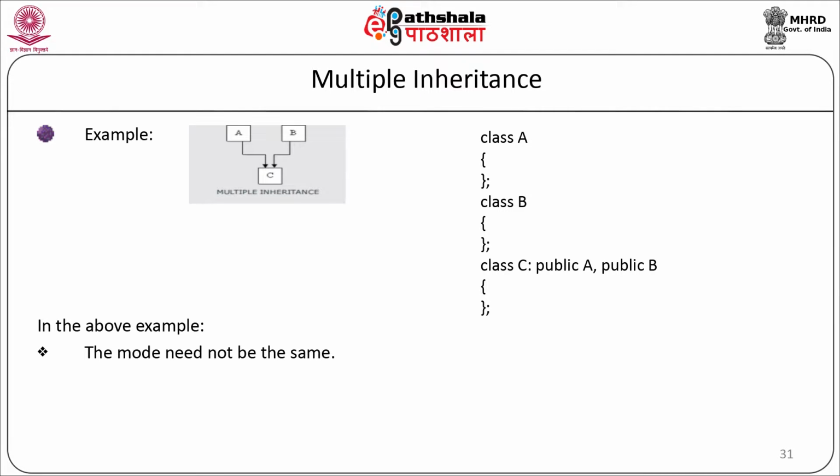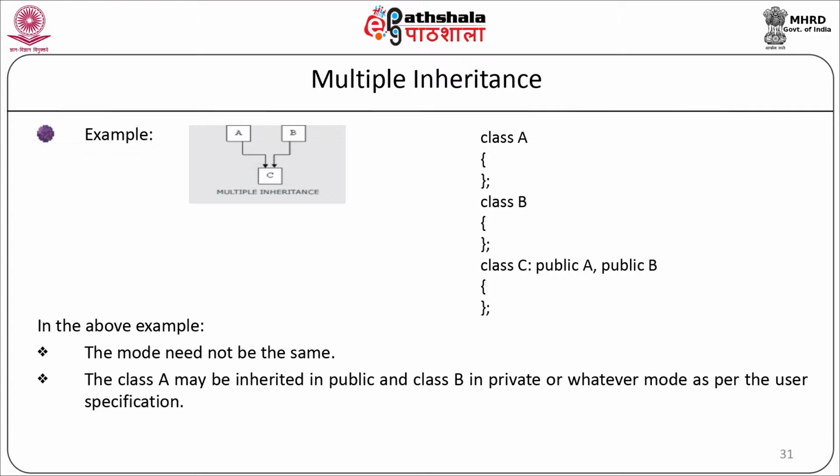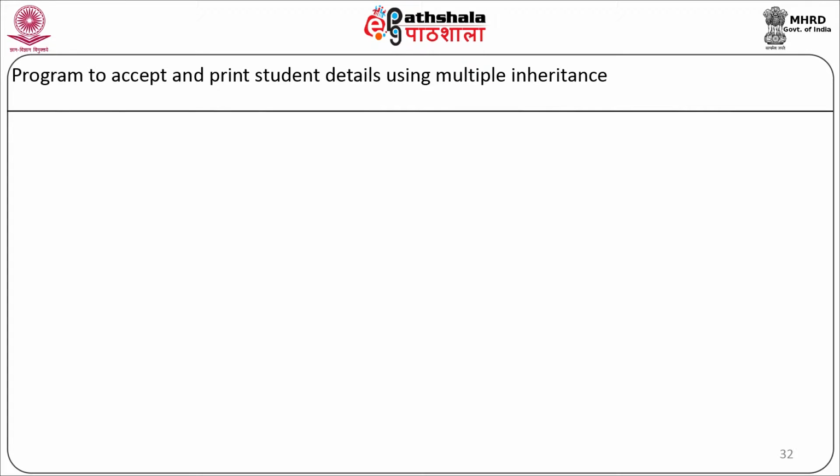In the above example, the mode need not be the same. We can have A in public mode and B in private mode. No change will be there. Class A may be inherited in public and class B in private, or whatever mode has to be specified. It is a must that a mode has to be specified for both the classes separately. Now let's see the program to print the student details using multiple inheritance.